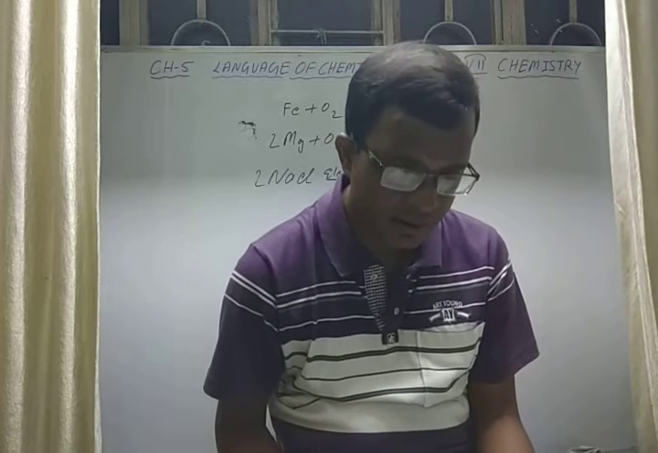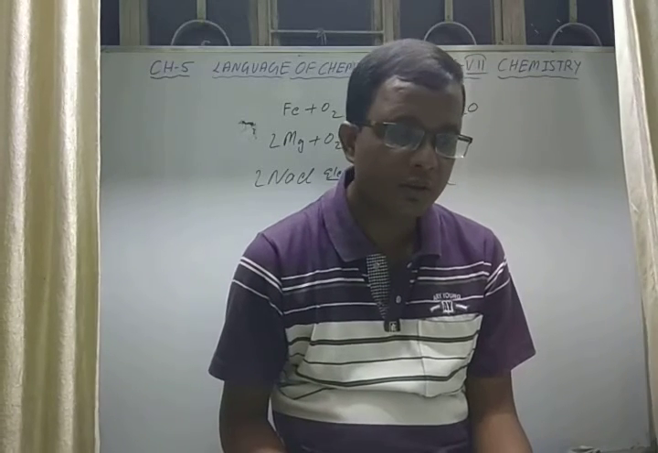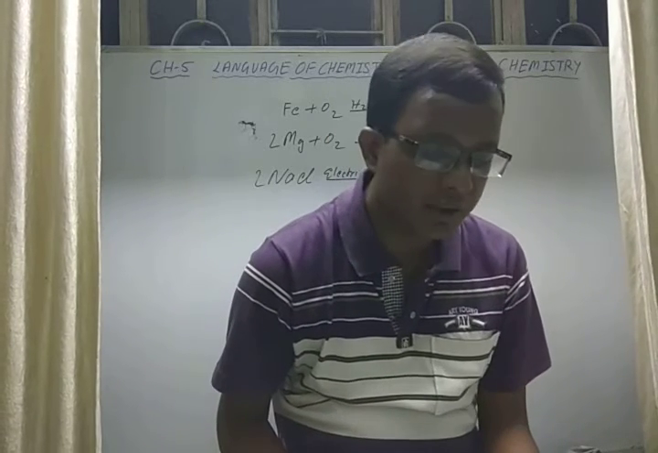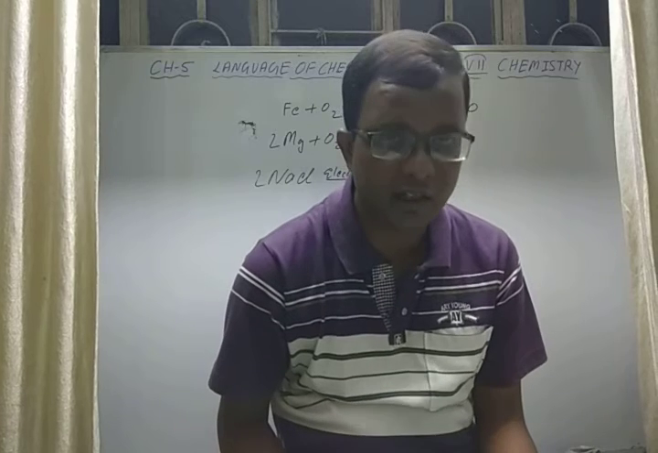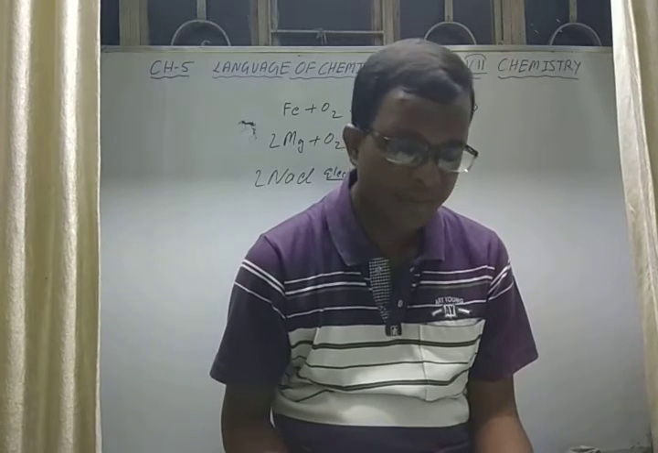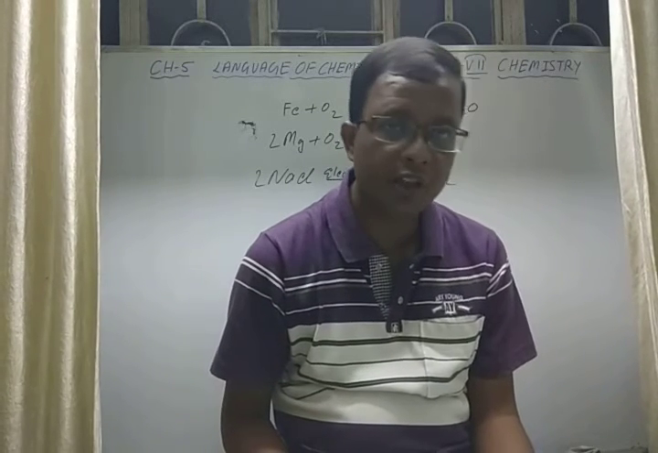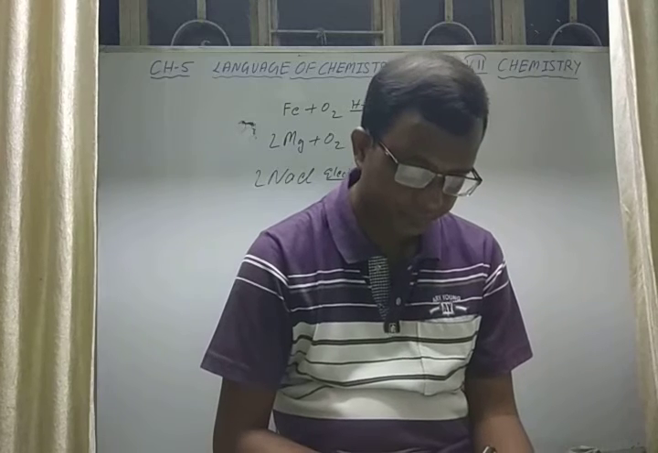So electrolysis, and to speed up or to slow down the rate of reaction, we need some substances that are called catalysts. So we need a catalyst also. So these are the conditions that we require for a chemical reaction.